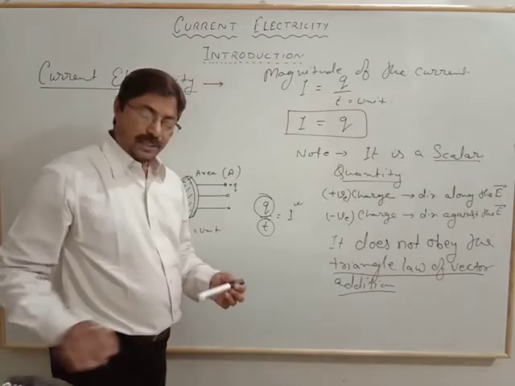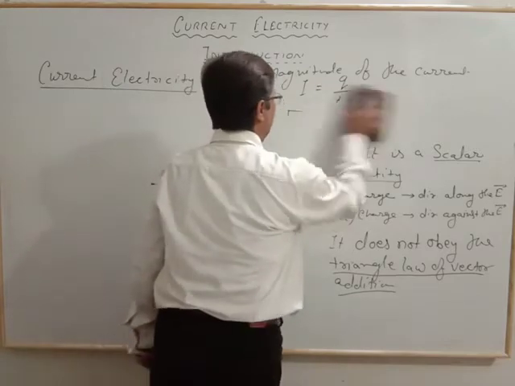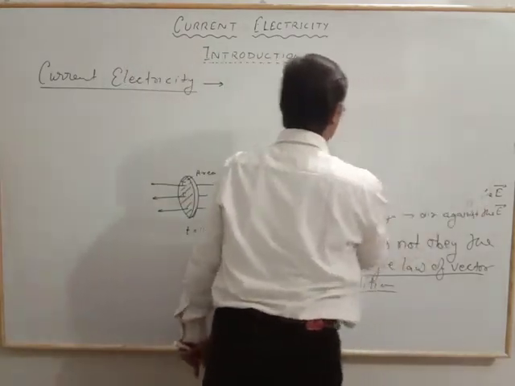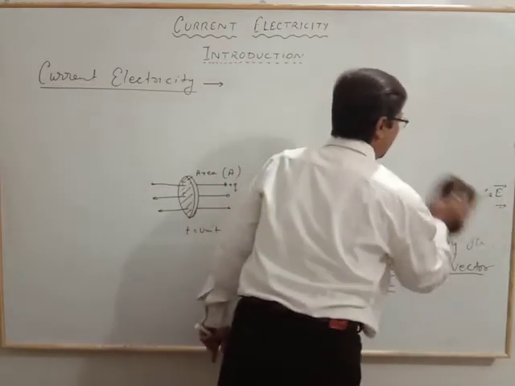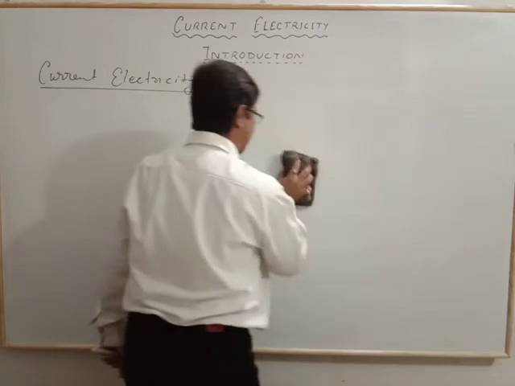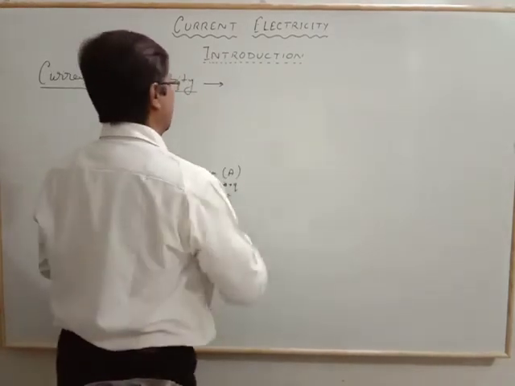Now next, what about the unit of electric current? Its unit is ampere, as named by the scientist.